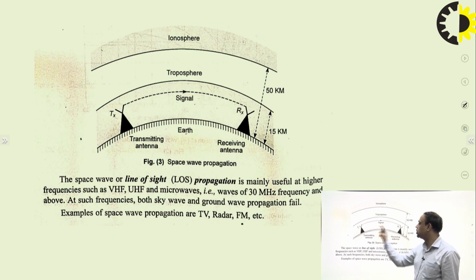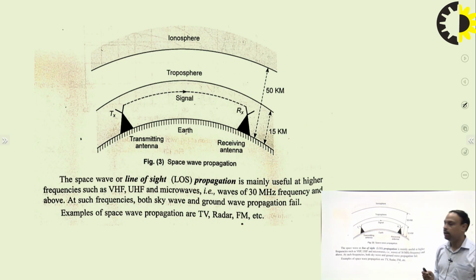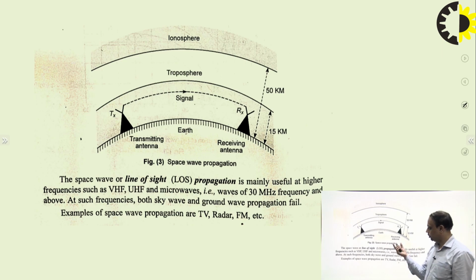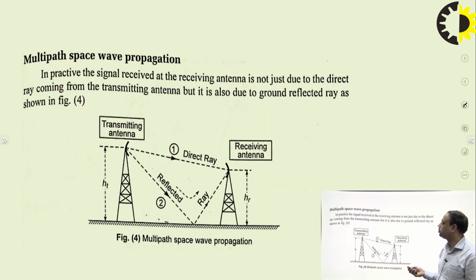So the direct wave does not reach from the transmitting to the receiving antenna. So in this case, direct propagation is not possible. The application of these tropospheric waves is in TV, radio, radar and FM radio transmission.